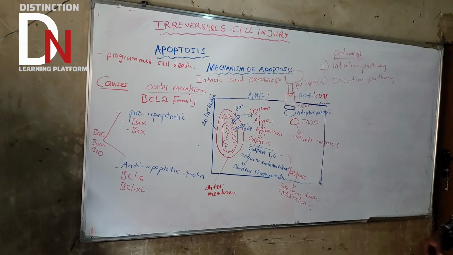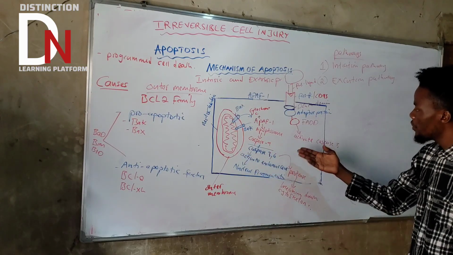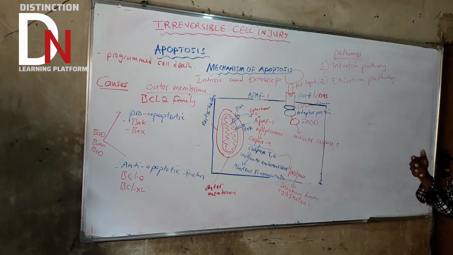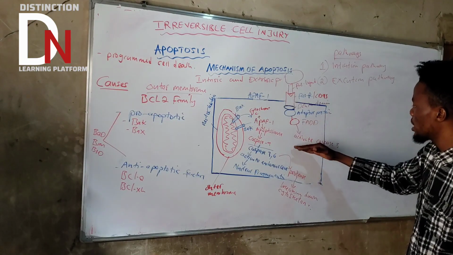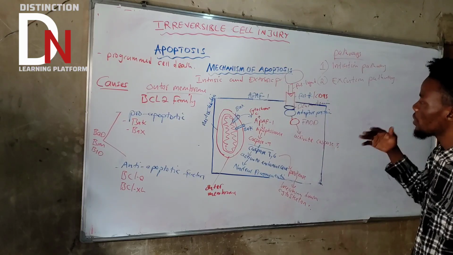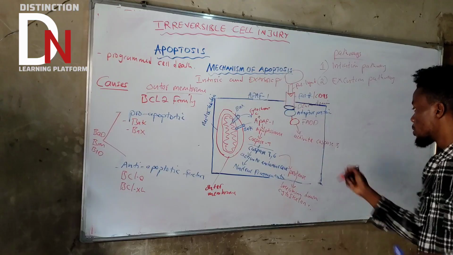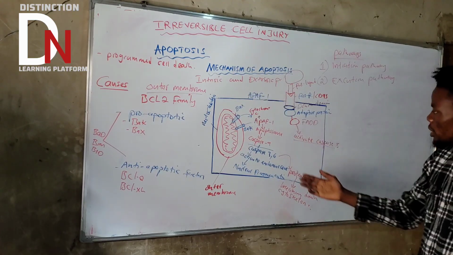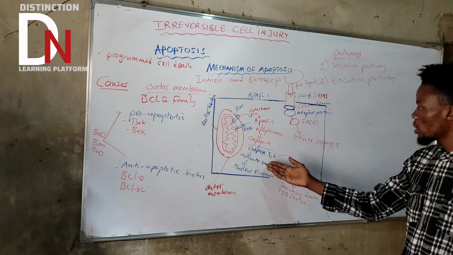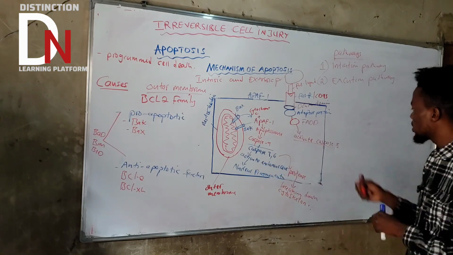So now remember that just like the intrinsic pathway, if you activate an initiator caspase, then that's where the initiation phase ends. So the initiation phase ends with activation of caspase 8, but from the extrinsic pathway. Now, if this happens, what's going to happen? Just the same thing. Then the execution phase.